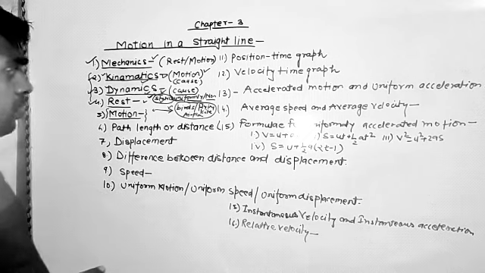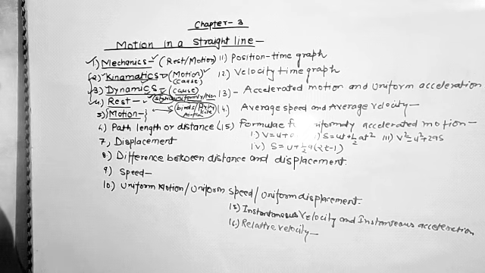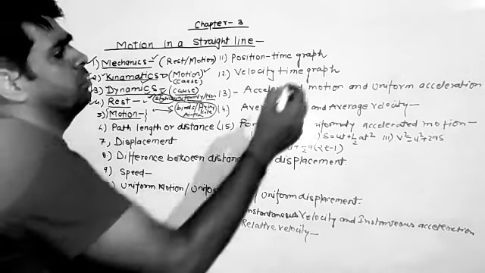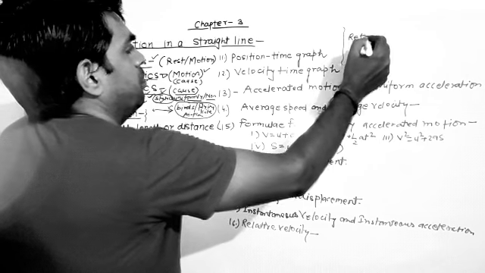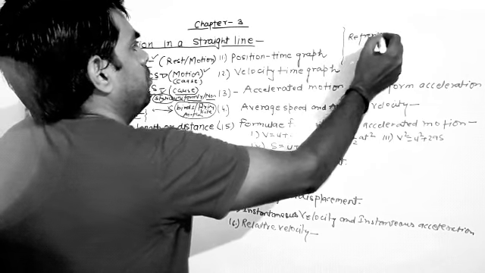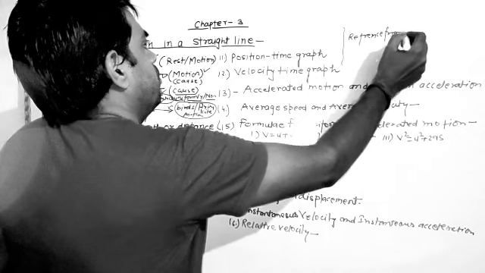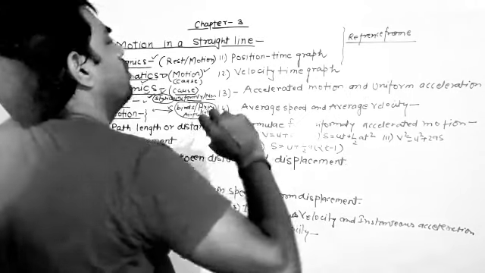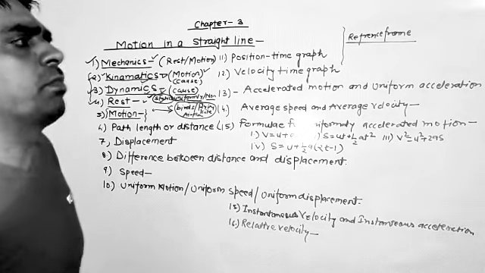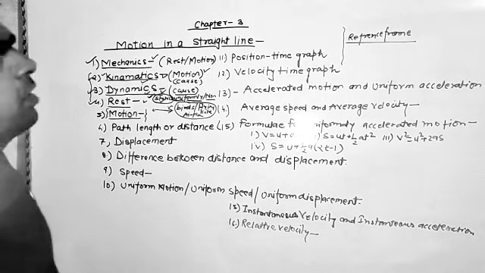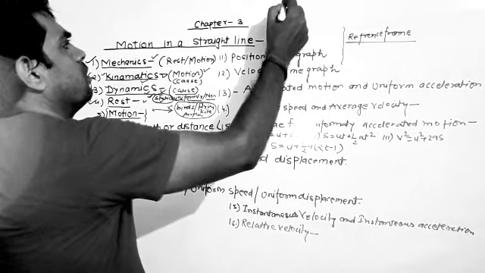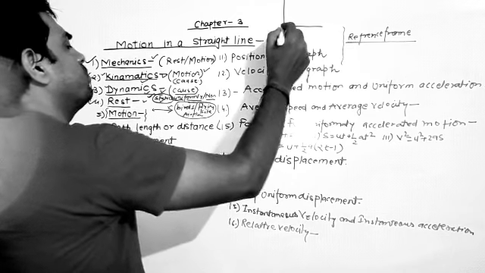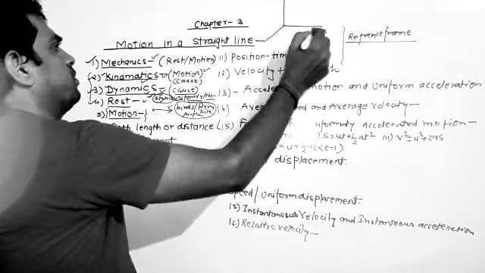Now suppose we are going to describe the nature and the position changing of the object, then we choose a reference point in the coordinate system that is called a reference frame. So reference frame is a kind of mathematical idea, using coordinate geometry to locate the position of the object in the coordinate axes x, y, z.